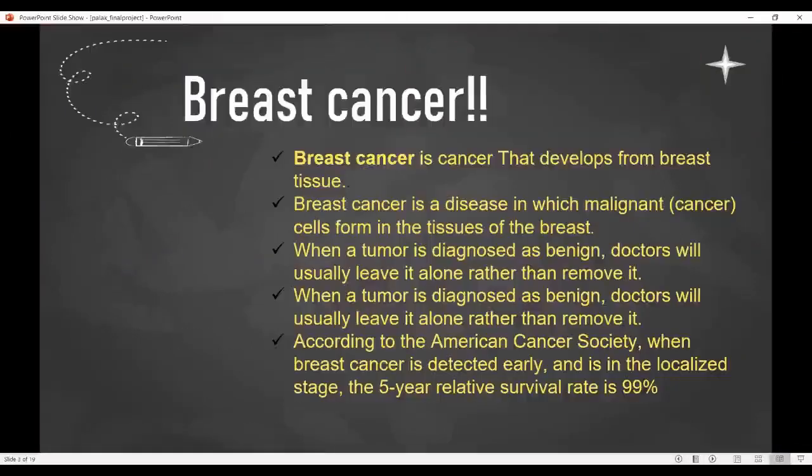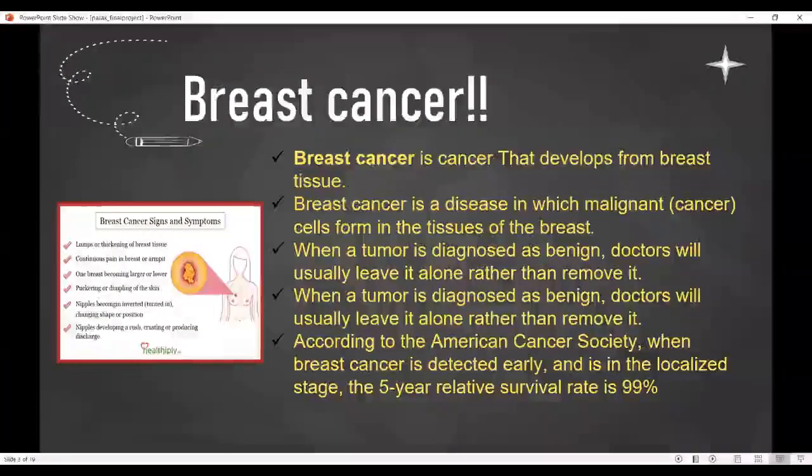Moving further, we all have heard about breast cancer. What is that? It is simply a disease that develops in the breast tissue. It is of two types, malignant and benign. The malignant is dangerous, that is, a person is having cancer. A benign is not so dangerous, the person is healthy. Research has shown that if early stage prediction is there, the survival rate increases.